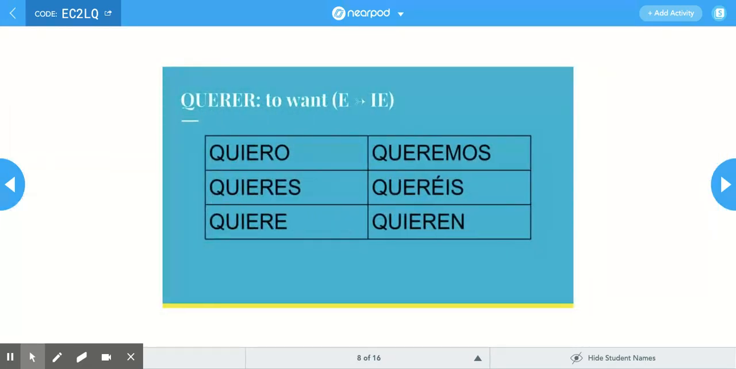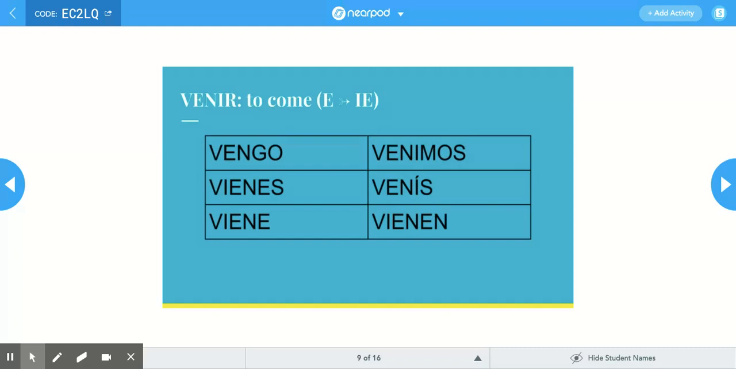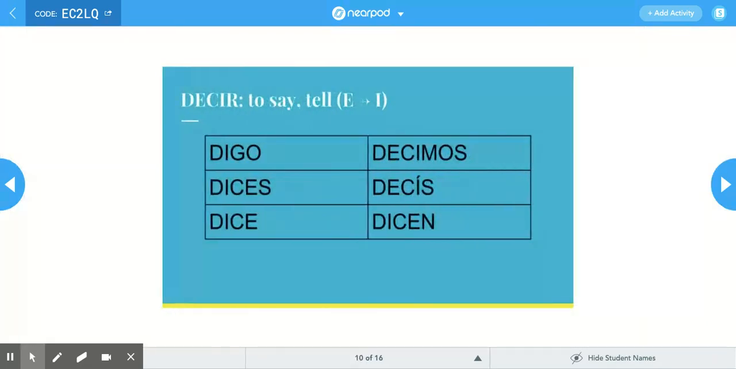Querer is to want. So I want eggs for breakfast. Quiero, quieres, quiere, queremos, queréis, and quieren. Remember, stem changing verbs do not stem change in nosotros and vosotros. Venir is to come. E to ie stem change. Vengo, vienes, viene, venimos, venís, and vienen. Decir is to say or tell. We have digo, dices, dice, decimos, decís, and dicen.